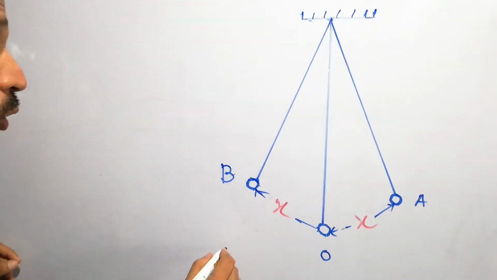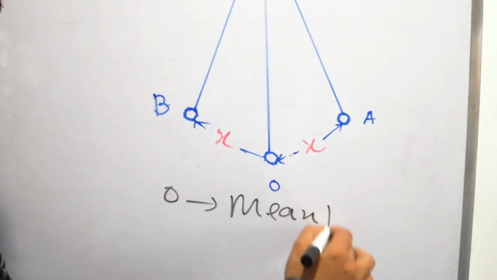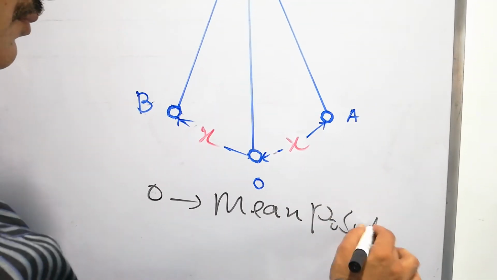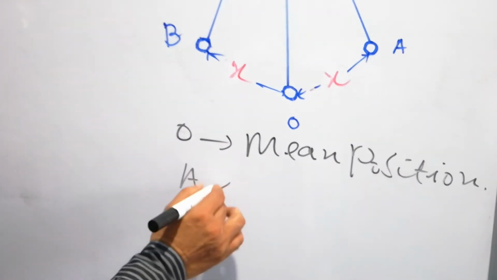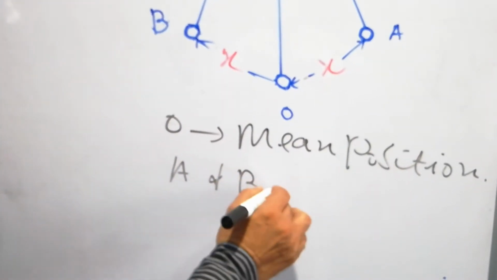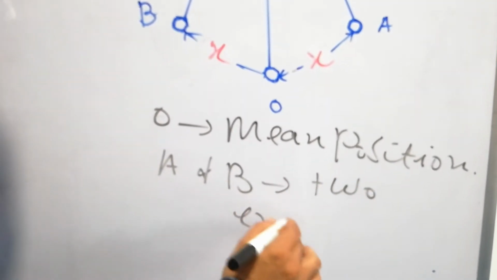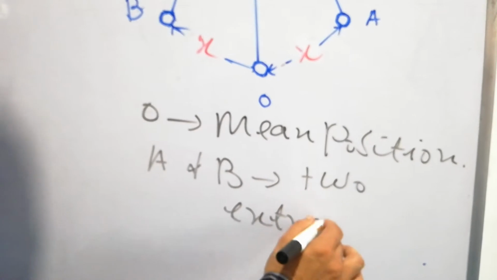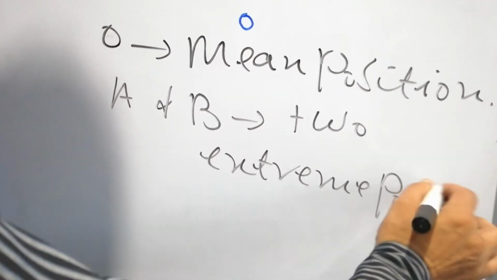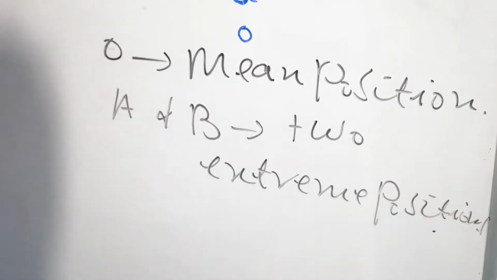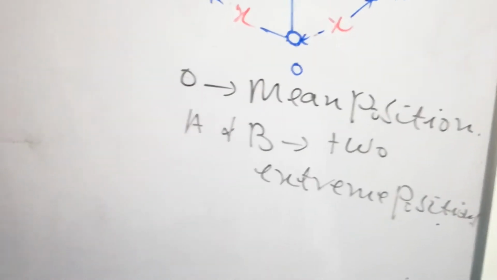So O is the mean position, A and B, these are two extreme positions.